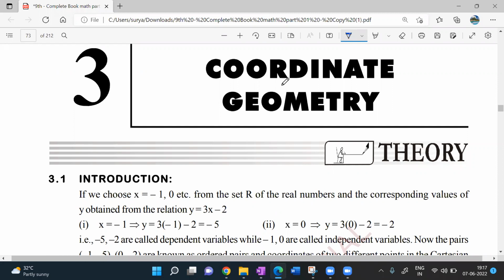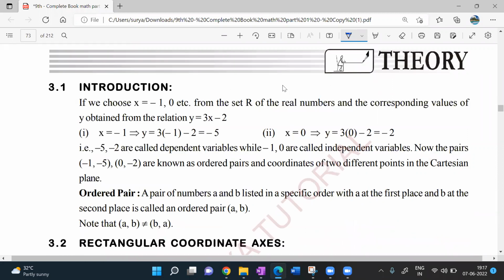Okay, coordinate geometry. Let's get started, beta. So, introduction. Coordinate geometry is about coordinates. We will be talking about the x-axis and y-axis, and we'll be plotting the coordinates in a Cartesian plane. So what is a Cartesian plane? Wherever you have x and y-axes. In a plane, if I have two axes called x and y, that is a Cartesian plane. That is what a Cartesian plane is all about.